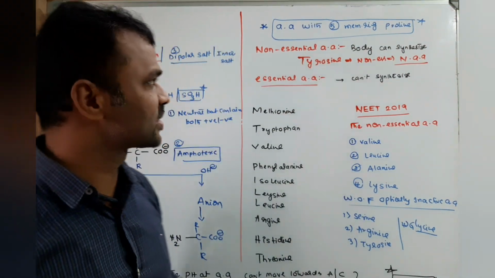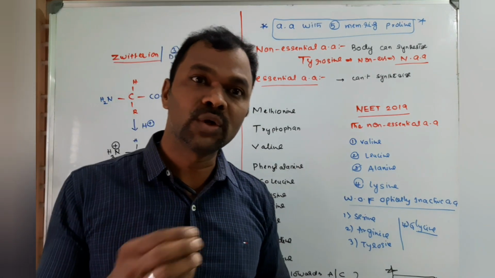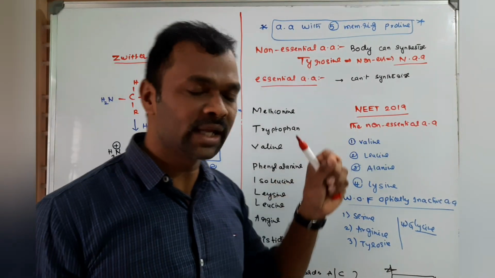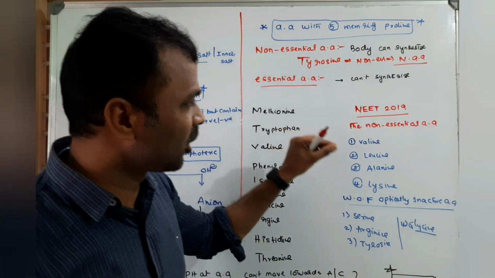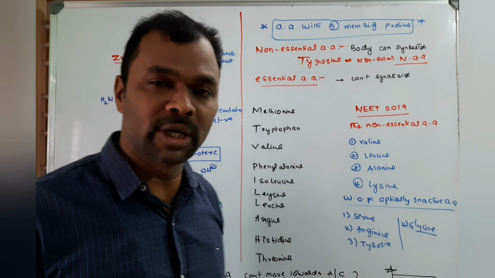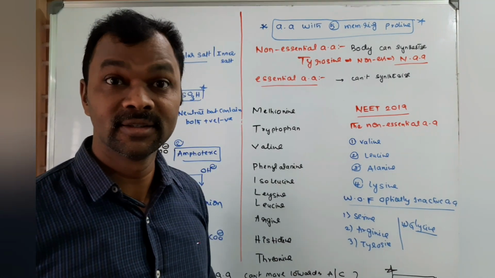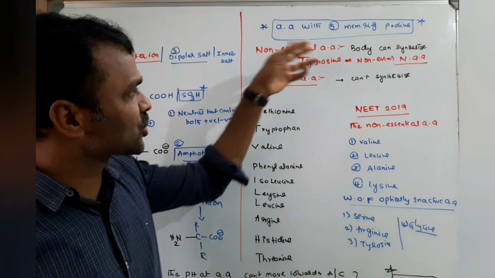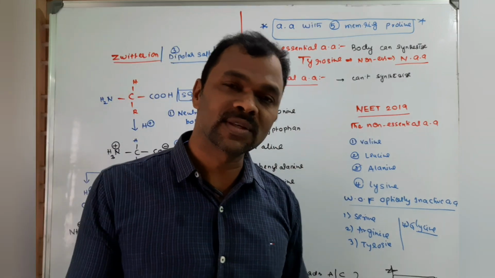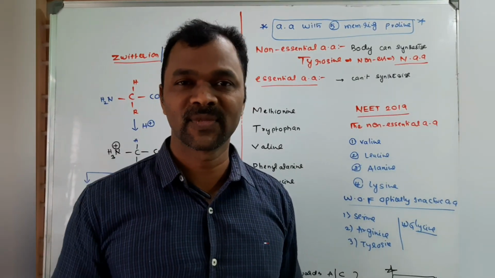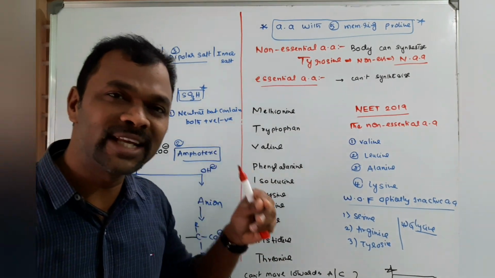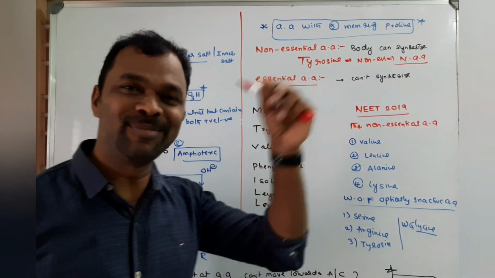Next, based on the requirement, we classify amino acids into two types. In the NEET 2019 question, if you observe, they gave 4 options and we had to choose the non-essential amino acid or essential amino acid. That is very important. Non-essential means the body can synthesize it. Essential means the body cannot synthesize it, we have to take it through diet. I am giving you a shortcut: remember MTV Pilla Hart.